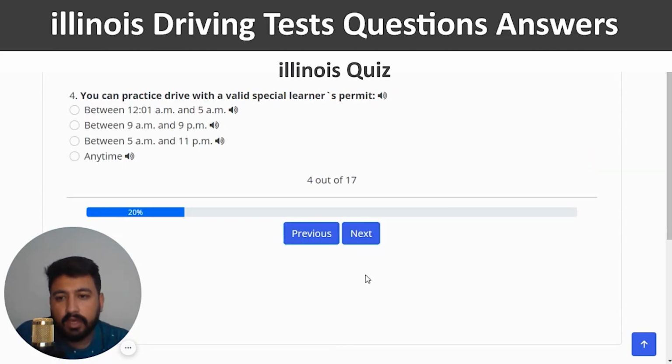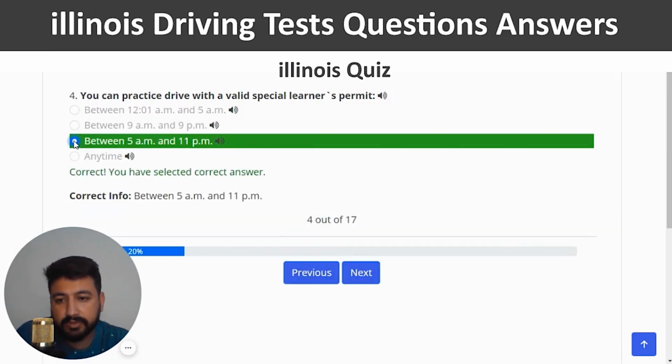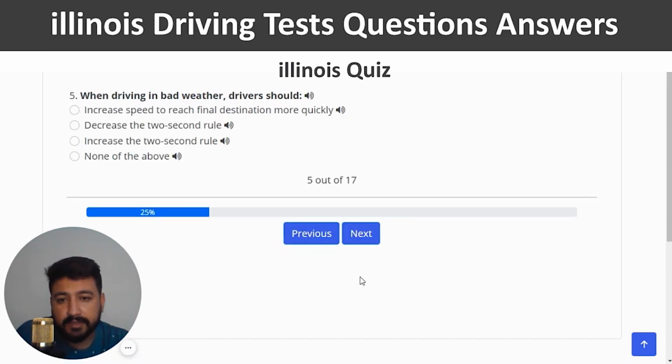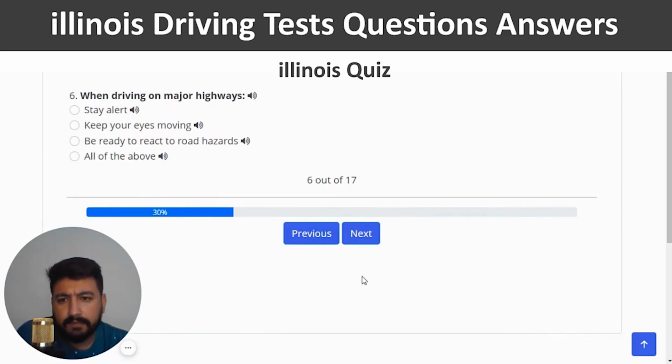Right, and next. You can practice drive with a valid special learner's permit between 5 a.m. and 11 p.m., which is the third option. You have selected the correct answer and next. When driving in bad weather, a driver should. The right answer to the fifth question is increase the 2 second rule, which is the third option. Correct. And next, when driving on major highways, so you can choose the last option again, which is all of the above.